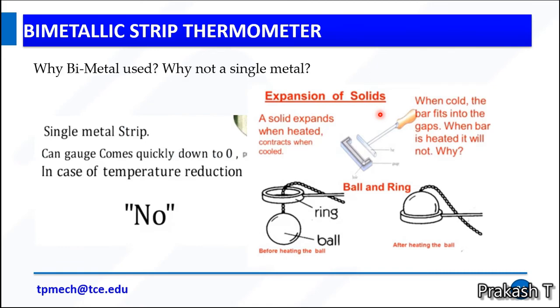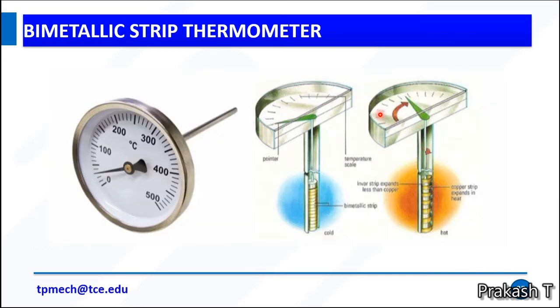Why can we use a bimetal? Why not a single metal, or why not a trimetal, three metals? The reason is that if you increase or decrease the temperature, the strip comes quickly back down to zero. If you use a single metal, the answer is no, because it will take some time to reach the zero position. That's why bimetals are used.